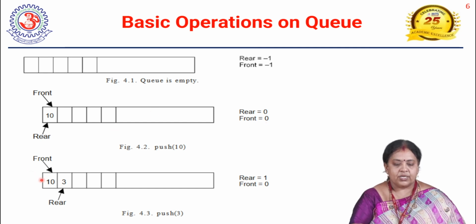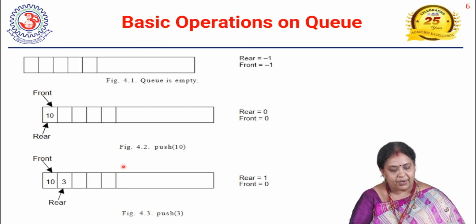Okay, then what is the next thing here? We are going to insert another element. Now what happens whenever insertion is done? Rear will be incremented. Whenever we are deleting, it has to be decremented. Now rear equal to 0, one element has been inserted. So rear becomes 1 and front is 0 only. So insertion is done at the rear position, whereas the deletion is done at the front position.